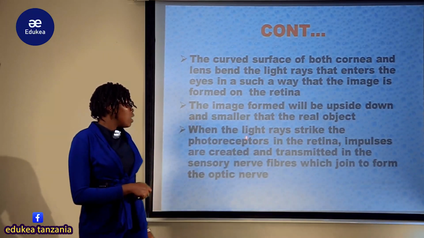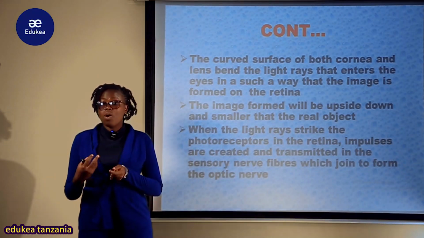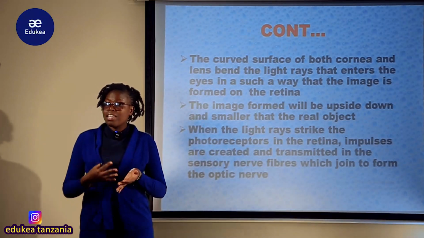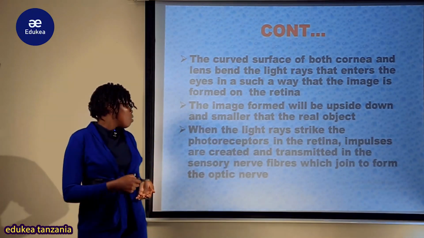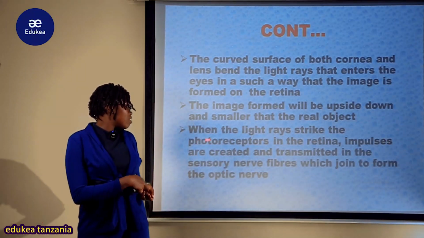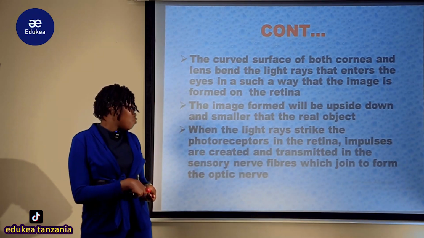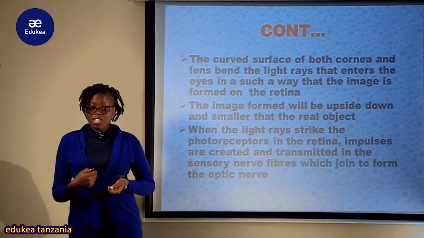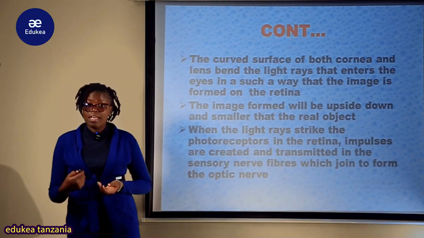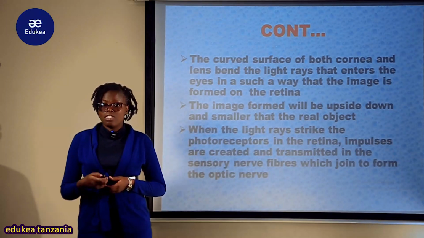So when the light rays strike the photoreceptors, ambapo photoreceptors tumeona kuna cones pamoja na rods. So it depends hizo light rays zipo katika dim au katika bright light. So when the light rays strike the photoreceptor cell in the retina, the impulses created are transmitted into the sensory nerve fibers which join to form the optic nerve. Ambazo hizo optic nerve sasa zinapeleka zote information of that particular image of that particular light intensity kwenda katika brain kwa ajili ya interpretation.